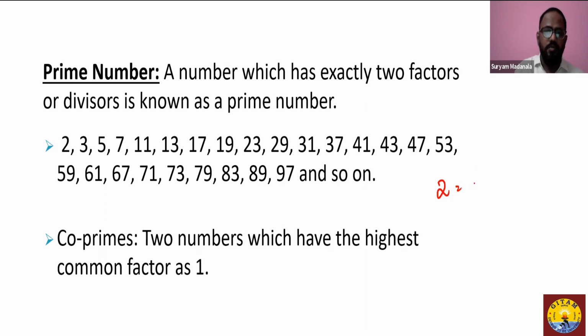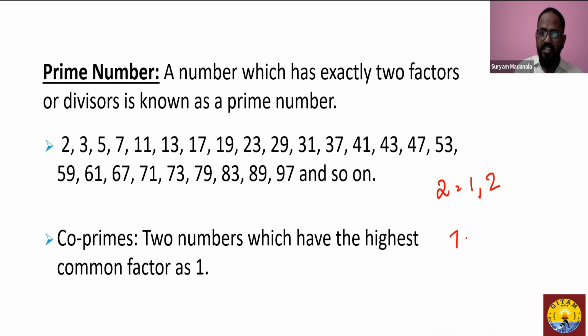Let's see 2. What all factors do we have for 2? We have 1, which divides 2 perfectly. We have 2, which is again a factor of 2. So I would say 1 is a factor of any natural number, and 2 is also a factor of 2. So you can say a number itself is always a factor of the number.